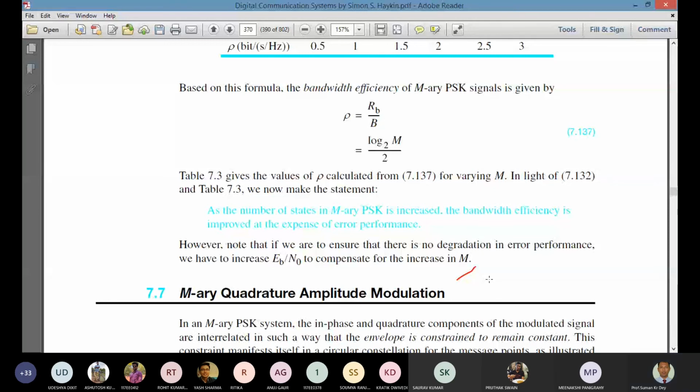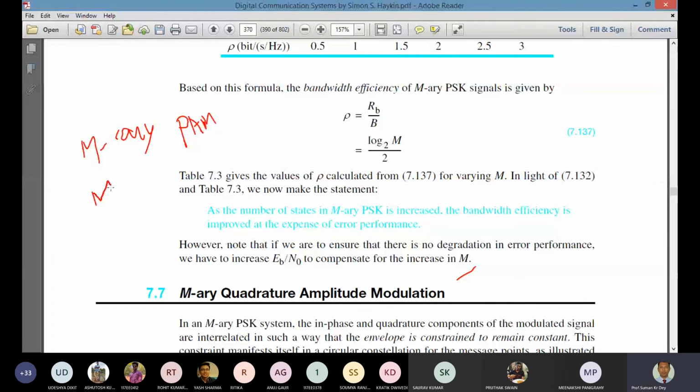Okay. So in M-ary PAM, the signal space diagram is one-dimensional. If we say the PAM signal, normally we consider a single dimension, so the dimension will be 1.